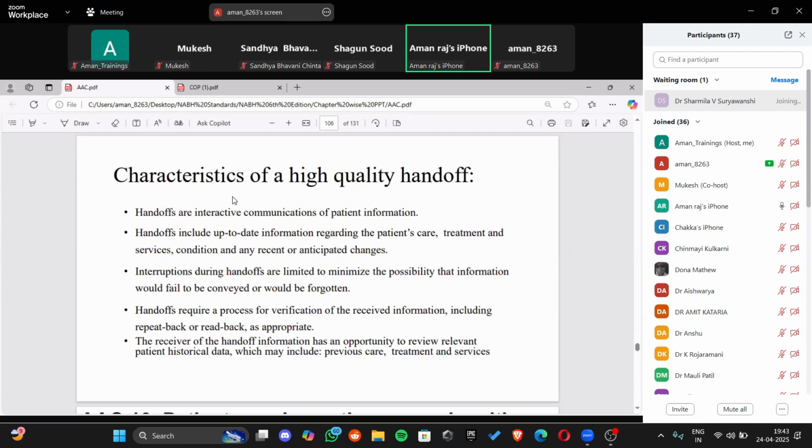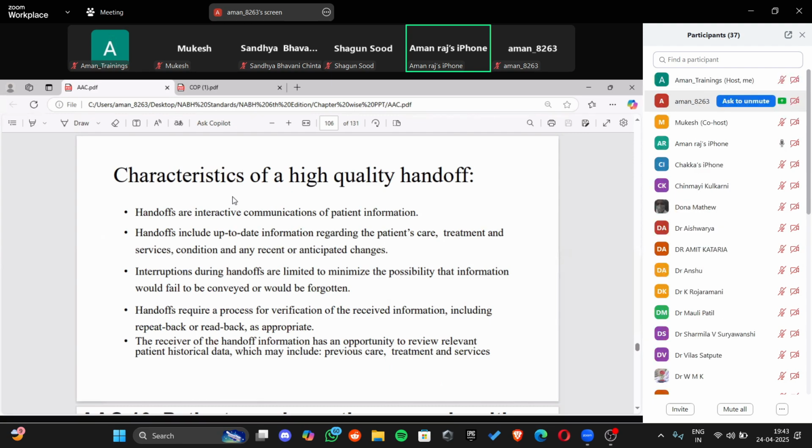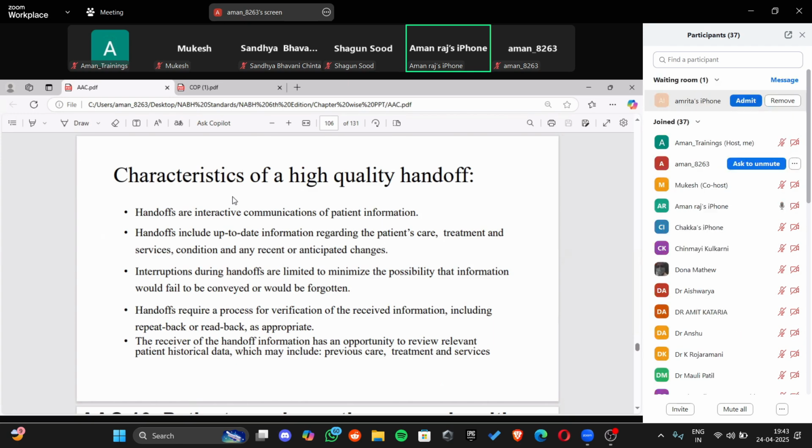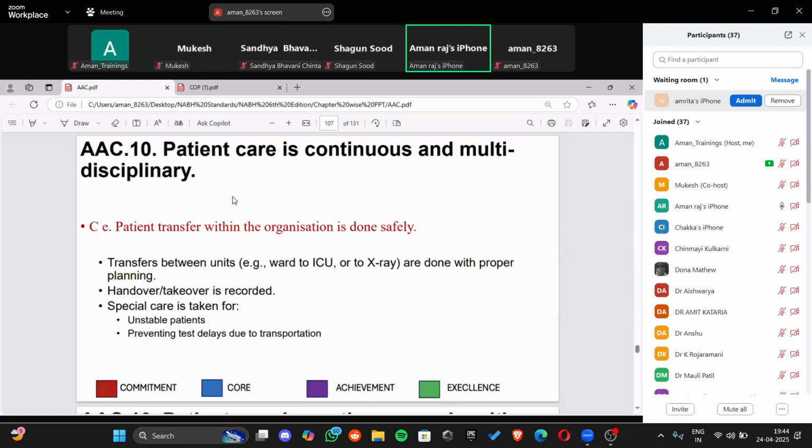Handoffs are interactive communication of patient information. Handoffs include up to date information regarding patient care, treatment and service condition, any recent or anticipated changes. Interruptions during handoffs are limited to minimize the possibility that information would fail to be conveyed or forgotten. Handoffs require a process for verification, which we say as repeat back, read back, or teach back, right? And the receiver of the handoff information has an opportunity to review relevant patient historical data, which may include previous care, treatment, services, and all, right?